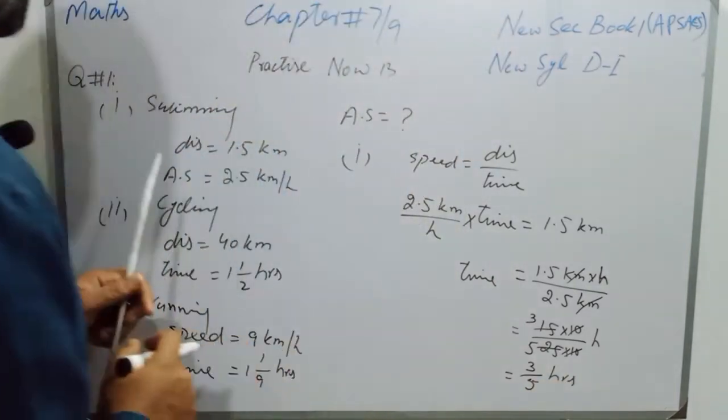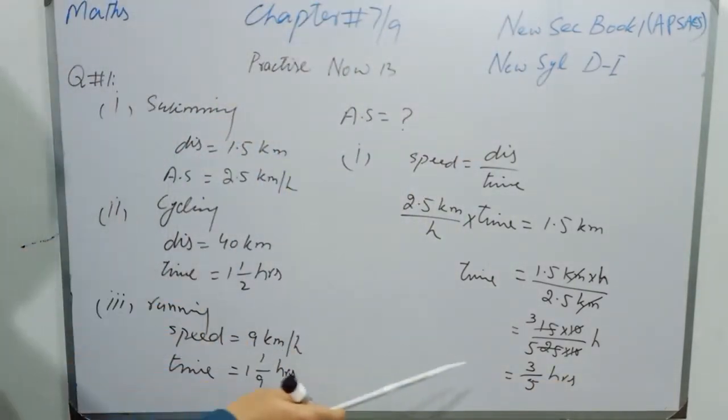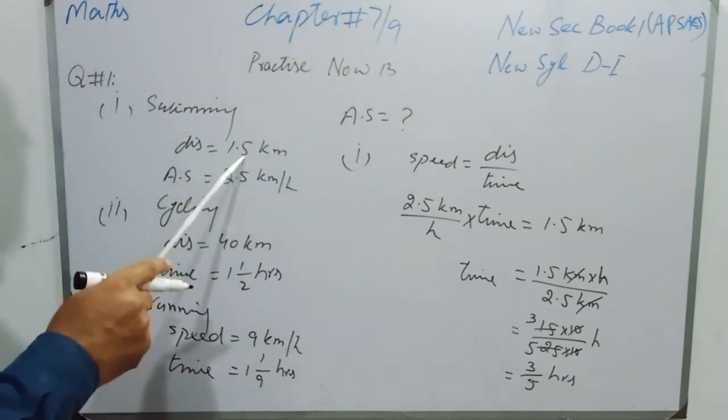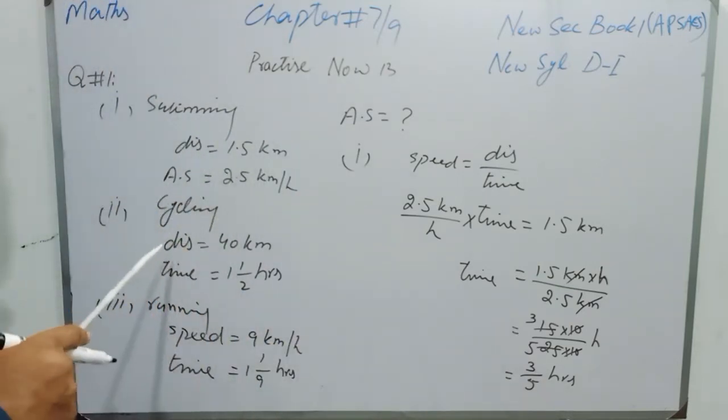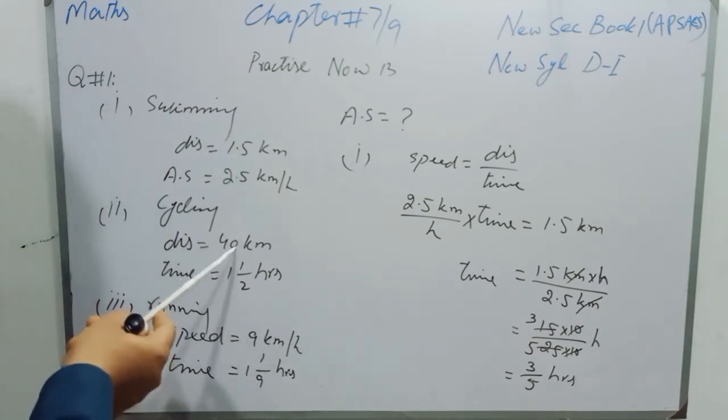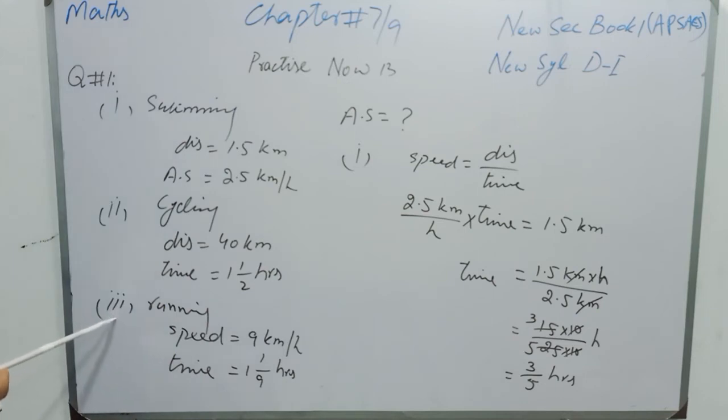So students, for swimming, the time is 3/5 hours and the distance is 1.5 kilometers. For number 2, distance and time are given, so we need not solve it. But for third number, speed and time are given, so we will find the third distance.